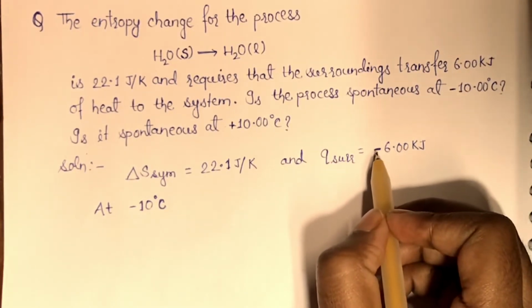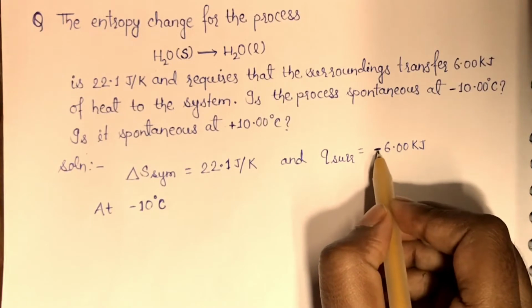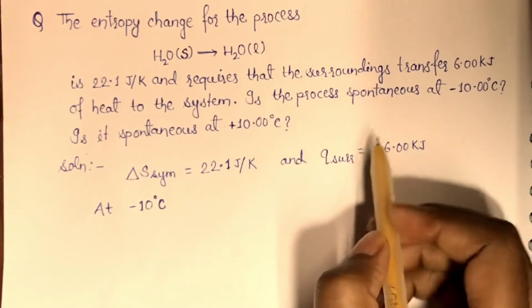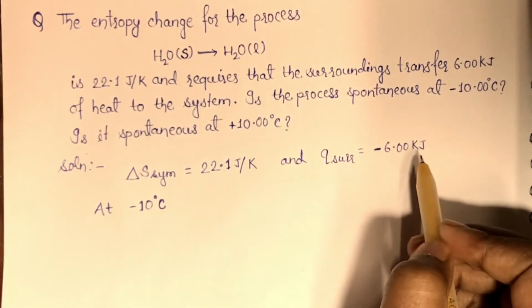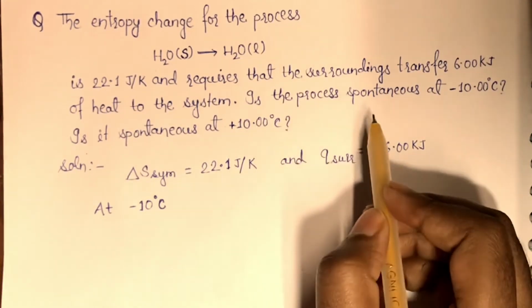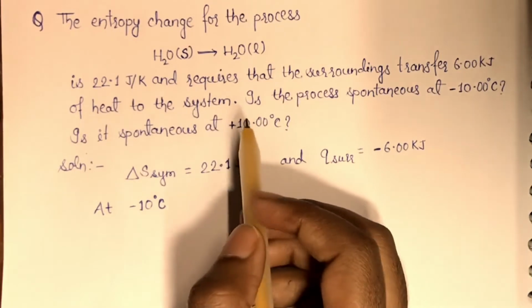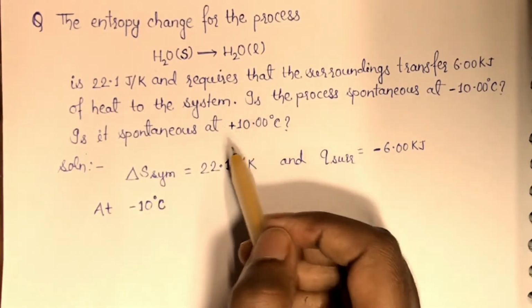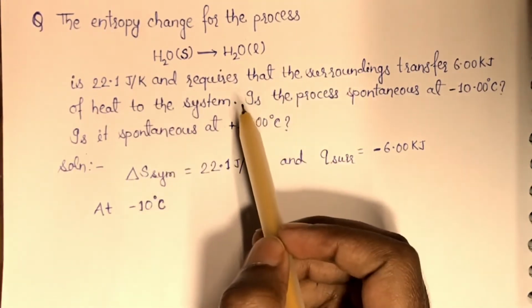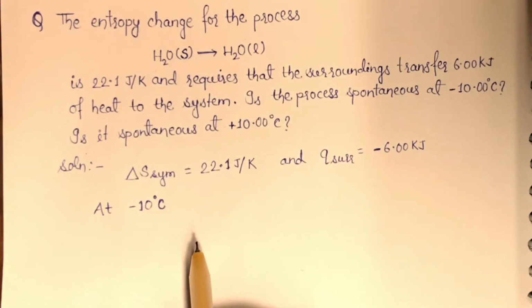Here this is negative because heat is transferred to the system, and we have to calculate the spontaneity at minus 10 degrees Celsius. We can assess the spontaneity of the process by calculating the entropy change of the universe.